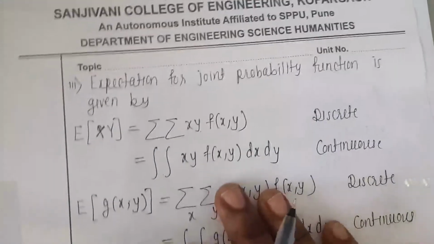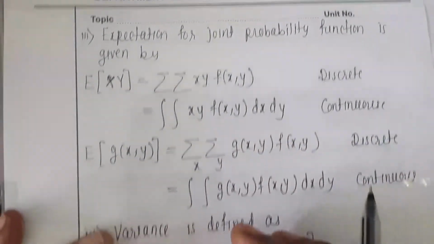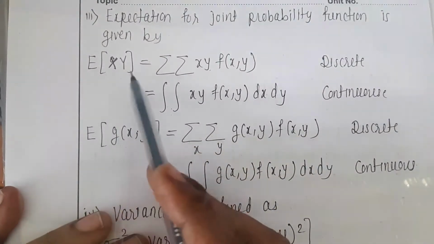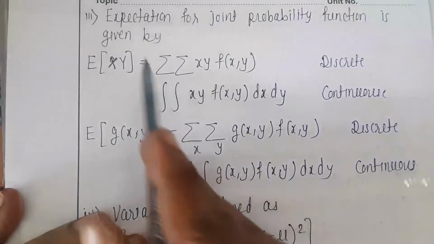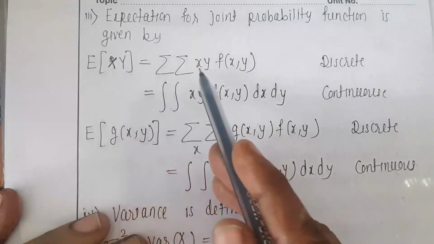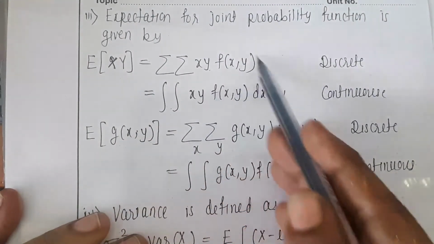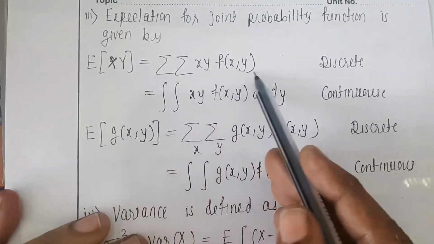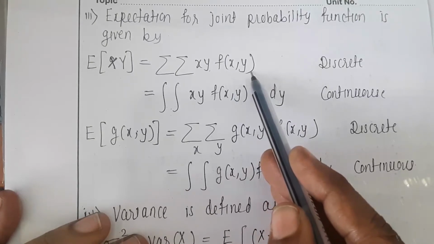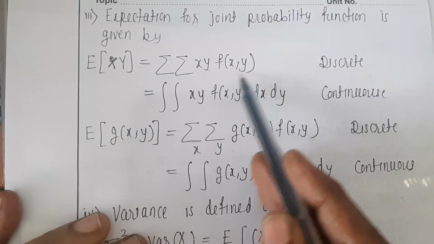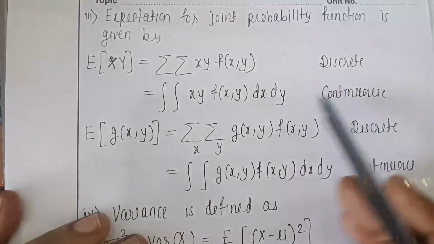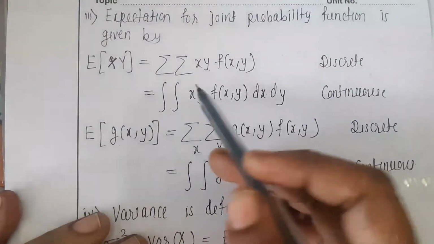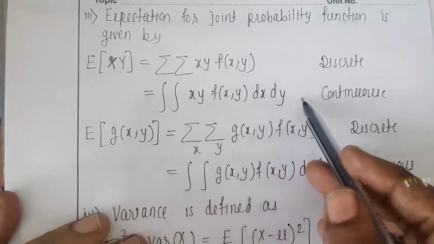Next is, if we have instead of one function, a joint function meaning two random variables, then expectation of x into y, again the same definition, the bracket contains x into y, so it is x into y multiplied by the given probability function which is f of xy. So for discrete, here we have the probability function in two random variables, that's why here we have two summations. If it is for two random variables, then two summations or two integrations are there. So x into y, f of xy dx dy.